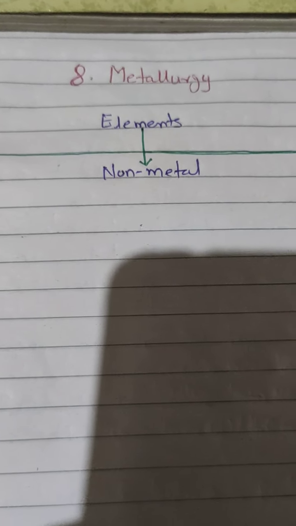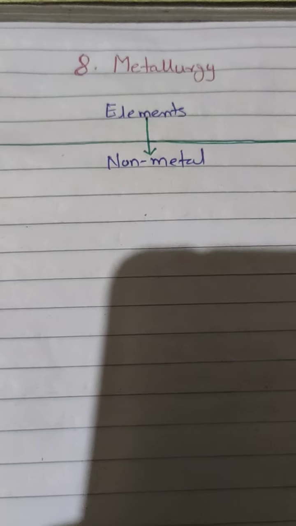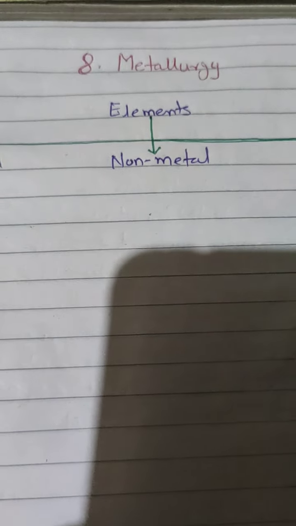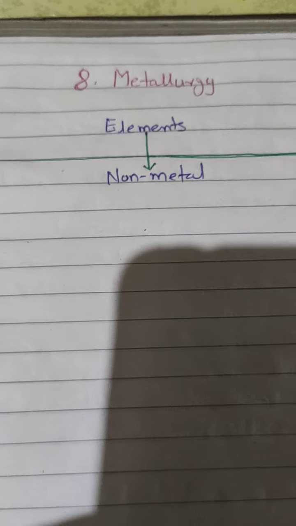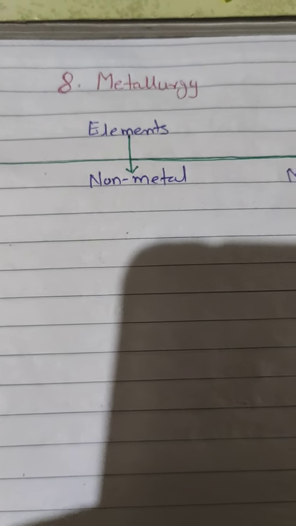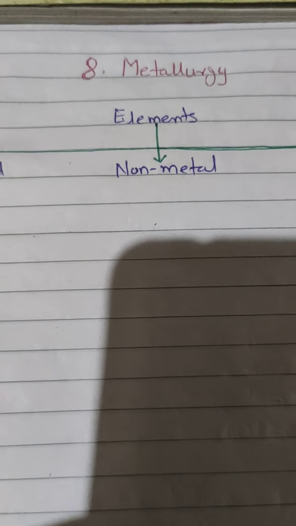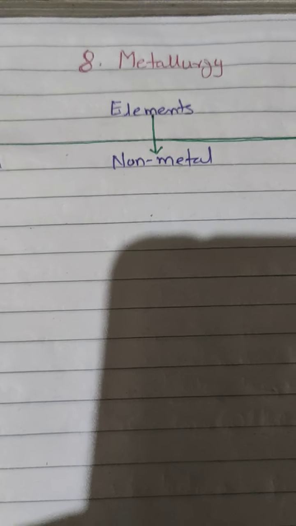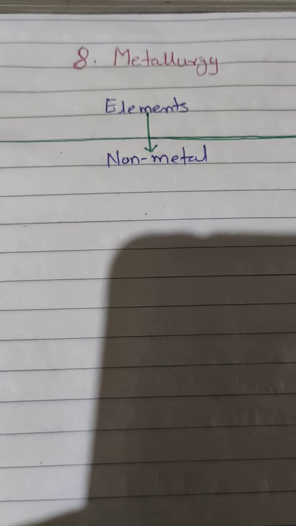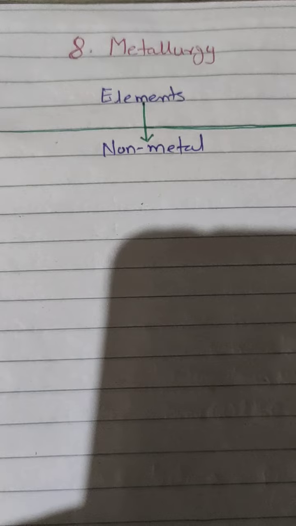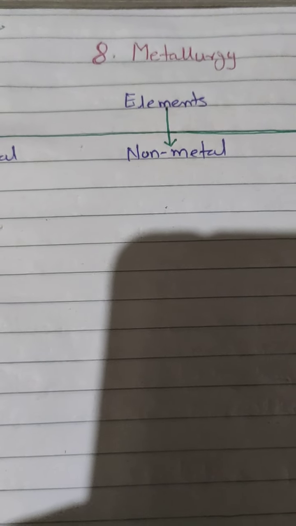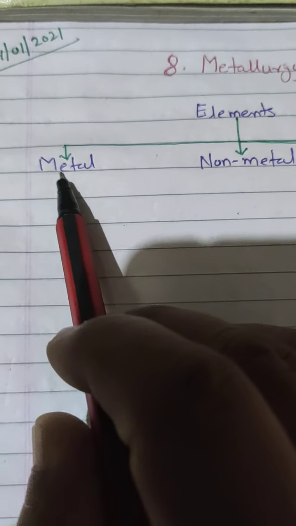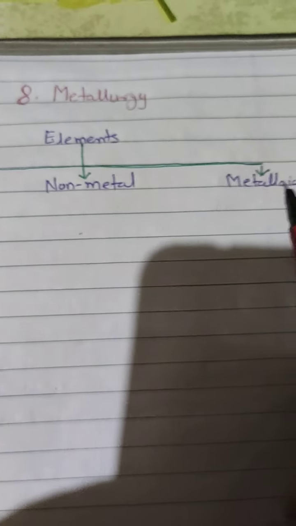Good morning, class. Today we are going to learn lesson number 8, metallurgy. We all know all the substances around us are found in the form of elements or in the compounds of the elements. So initially these elements are classified in three groups. First is metal, non-metal, and the last one is a metalloid.